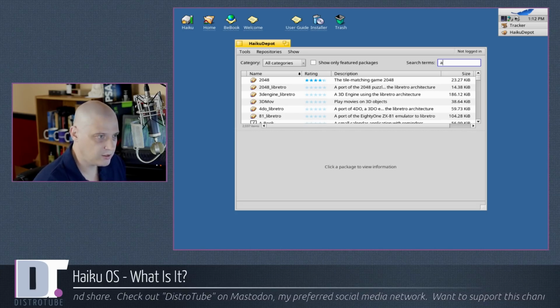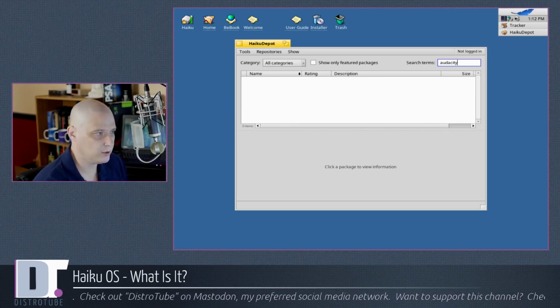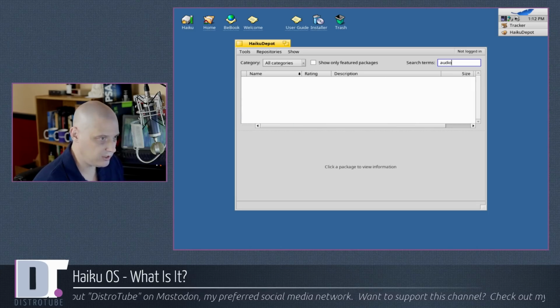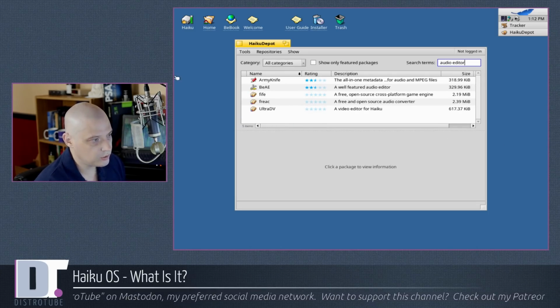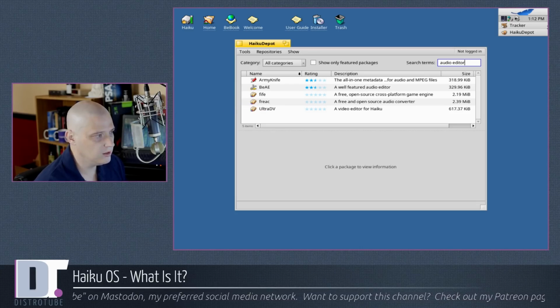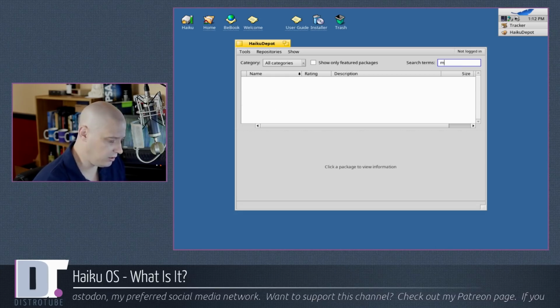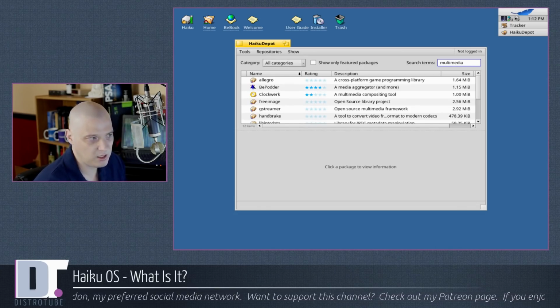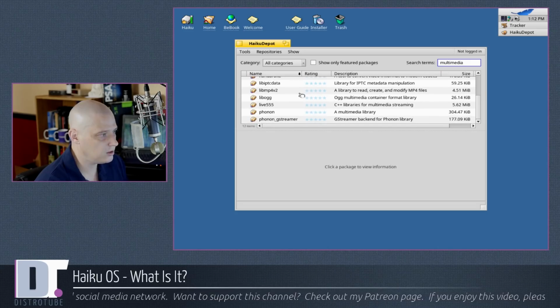Audio editing, something I do a lot. So Audacity is the standard free and open source audio editor. It's not here. If I did a search for just audio editor, are there any other options? Not really. So that is a bummer. How about multimedia applications in general, like multimedia audio players and whatnot? First of all, some things like the GStreamer framework is here. Handbrake is here for an encoder.